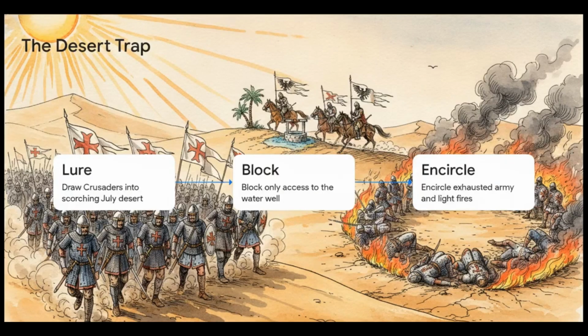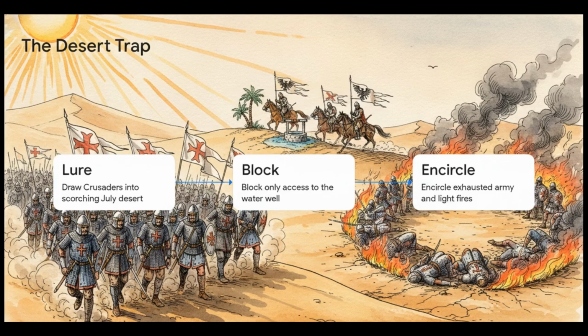So that temporary truce we just mentioned, it was shattered when Reynold of Chatillon attacked a pilgrim caravan that actually included Saladin's own sister. This was the final straw. But instead of attacking the fortified Crusader strongholds, Saladin's tactical genius forced them to come to him. And this brilliantly illustrates his strategy.